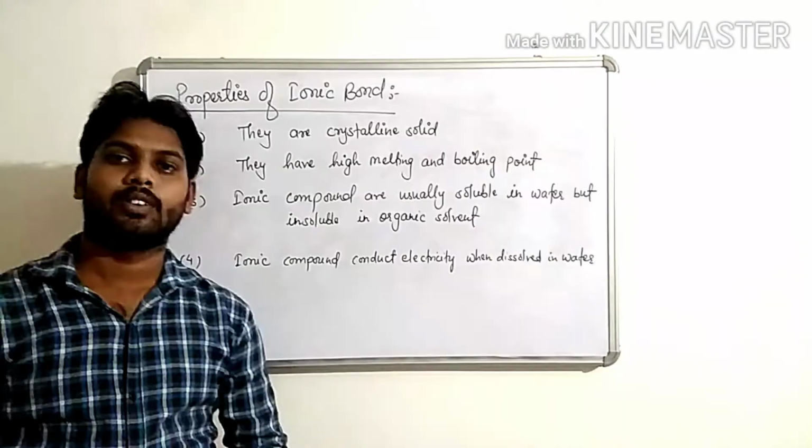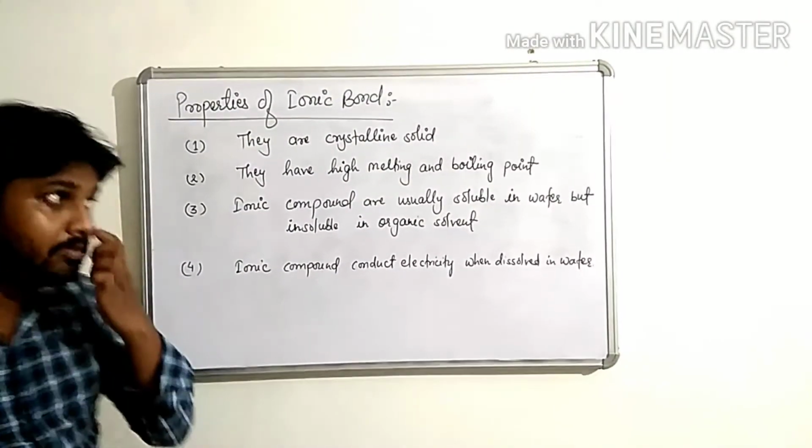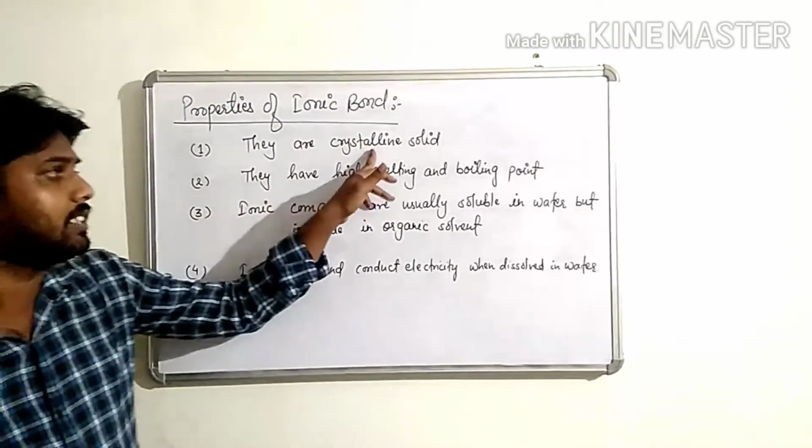Okay. Properties of ionic bond. See, they are crystalline solids.